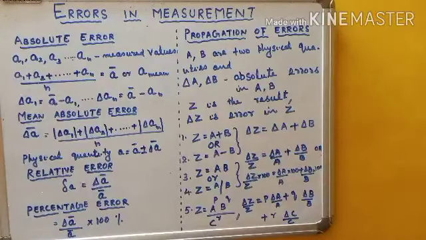And the next is any quantity which involves a relation with powers of other quantities. Say for example, a sphere: the radius of the sphere is given and you have to calculate the volume. The volume formula, all of you know, is 4 by 3 pi r cube. So volume is directly proportional to the cube of the radius. Or the centripetal force formula, all of you know, mv squared by r. So centripetal force depends on mass m to the power 1, then v squared, the square of velocity, divided by radius. Okay, so 3 dependent quantities are there which involve powers.